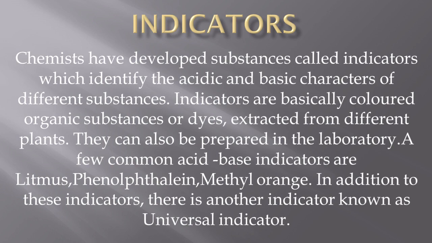Some common acid-base indicators, as you already know, are litmus, phenolphthalein and methyl orange. In addition to these, we use another indicator known as universal indicator. When you add universal indicator to different solutions, we get different colors. Based on that color, we can say the pH value of the given solution.